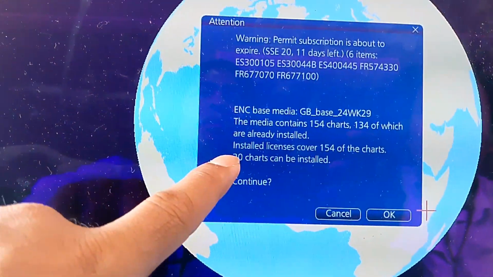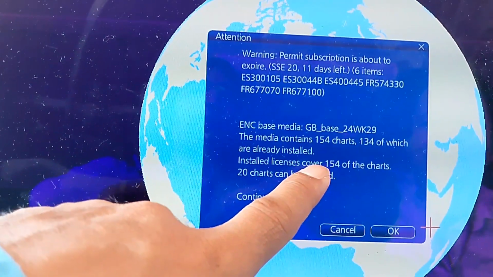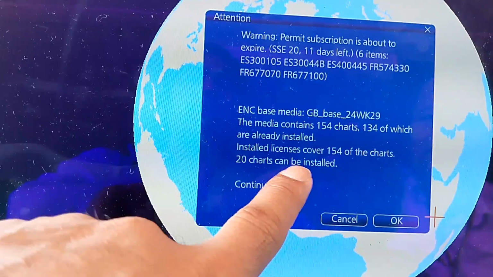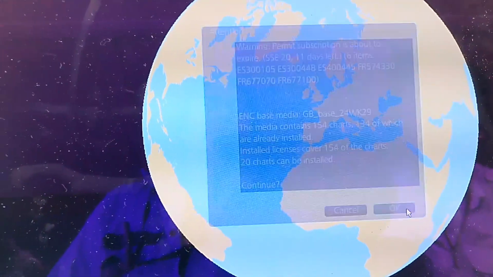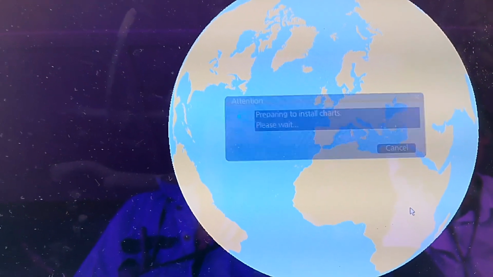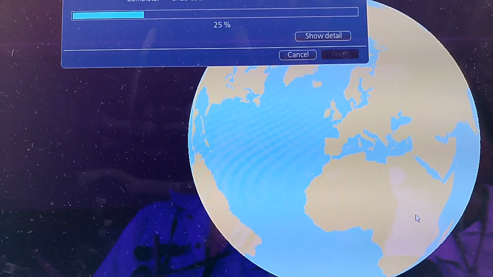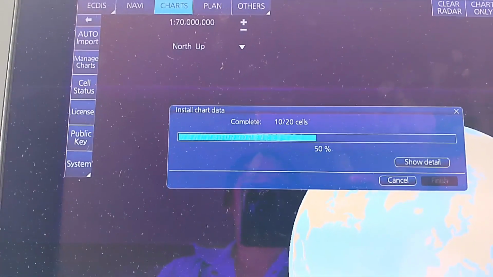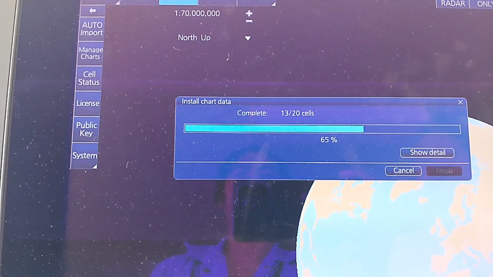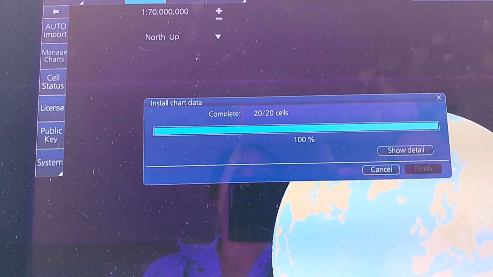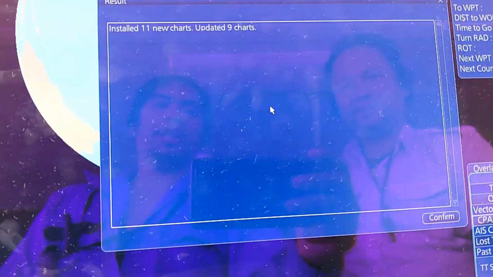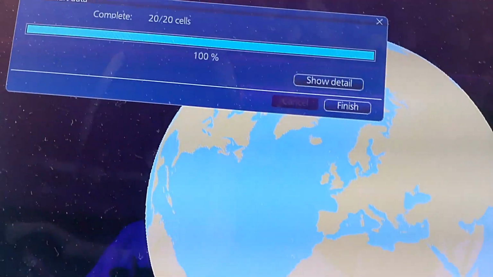As you can see, we have installed license cover 154 of the charts. 20 charts can be installed. Now guys, it's loading for updating ENC. Okay, we just only confirm and then finish.